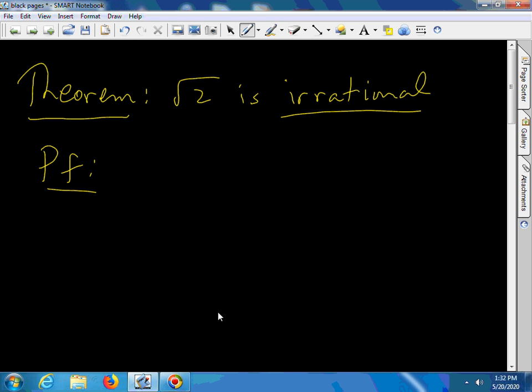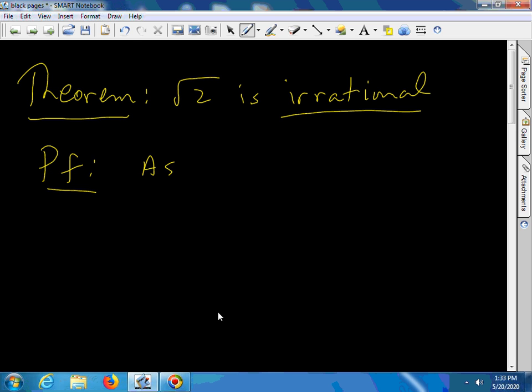So these types of proofs are always done by contradiction. You want to assume that it is rational, because we understand what rational means. It means it can be written as a ratio of two integers, and then come up with a contradiction. So that's what we're going to do.